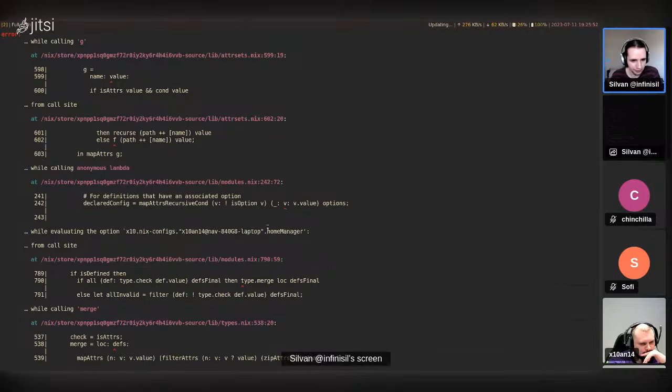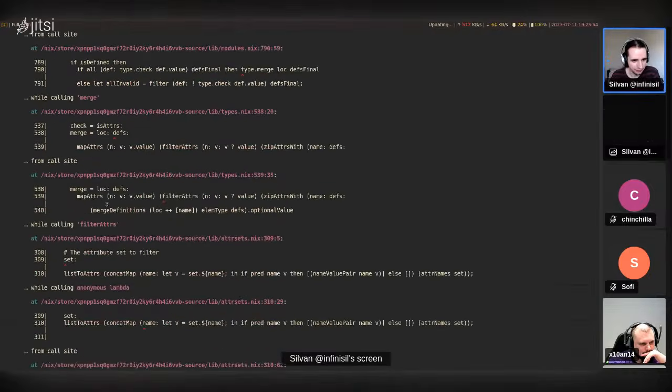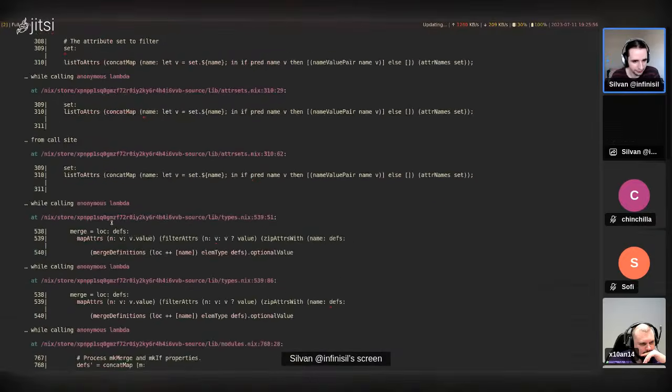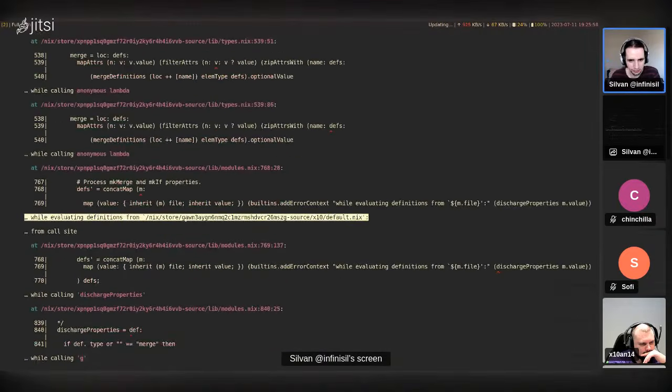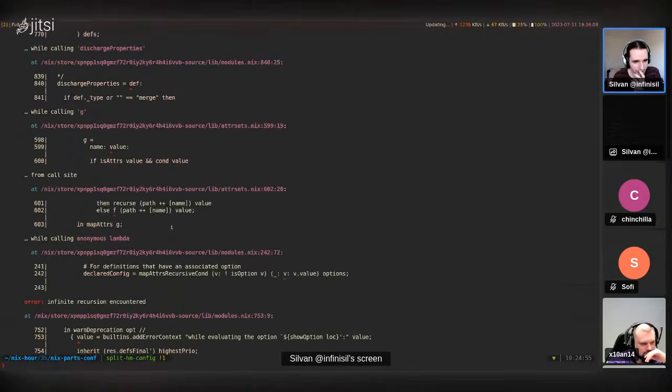But yeah, so we wanted to evaluate this option, then let's see if we have any others of these. Here's one. So while evaluating definitions from this specific file, so that's the x10 default.nix file in our directory. Any others? No others. Okay.